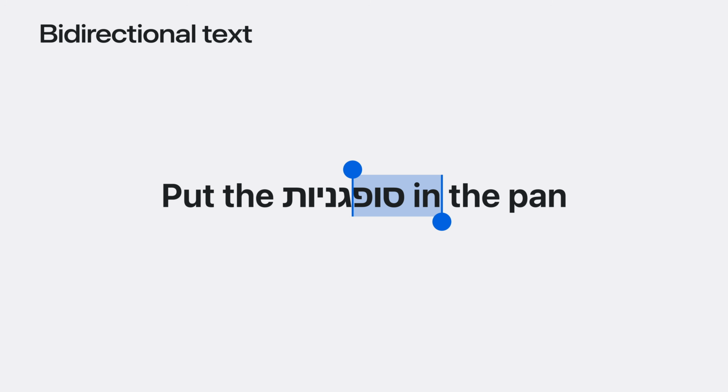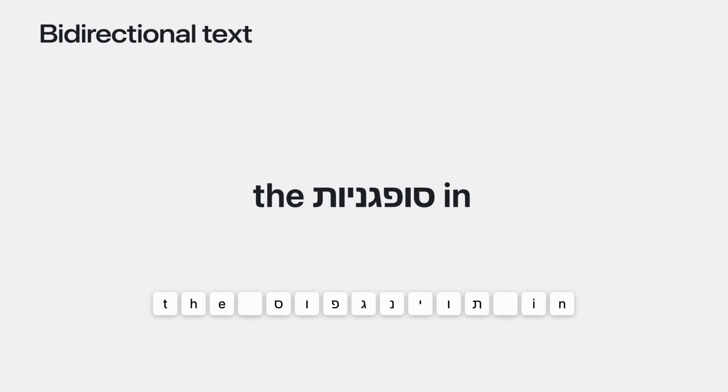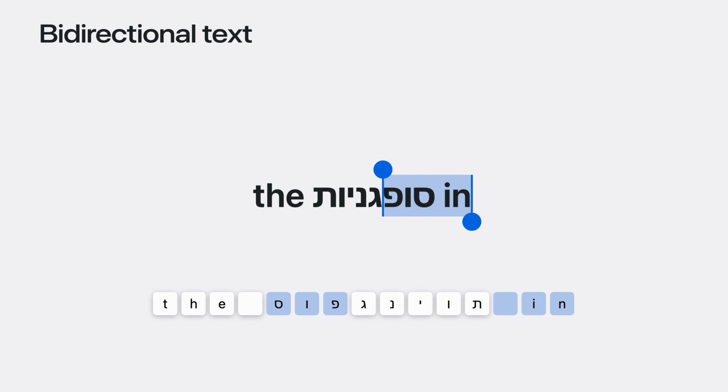Since English is a left-to-right language, the editor lays out the sentence visually from the left side to the right side. However, the Hebrew portion, soufganiot, is laid out in the opposite direction, since Hebrew is a right-to-left language. While the bidirectional nature of this text affects the visual layout on the screen, the attributed string still stores all text in a consistent ordering. This ordering breaks apart my selection into two ranges: the start of the word soufganiot and the word in, excluding the end of the Hebrew text. This is why the SwiftUI text selection type uses multiple ranges rather than a single range.